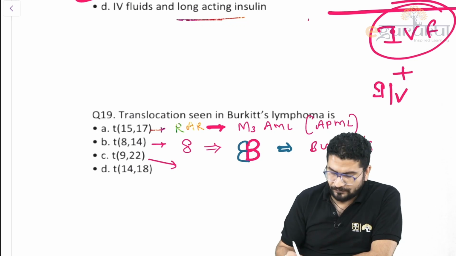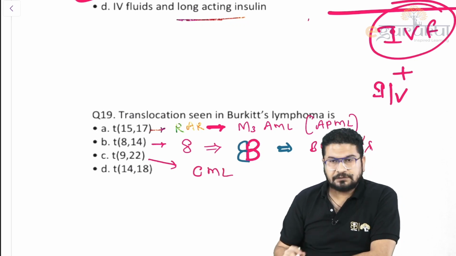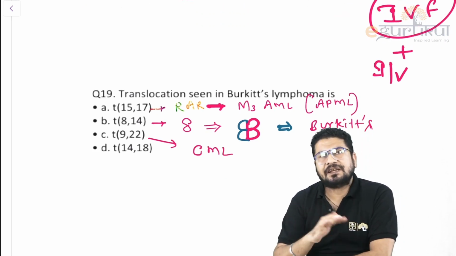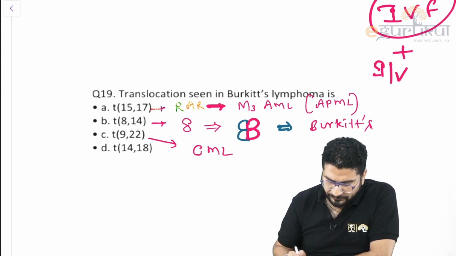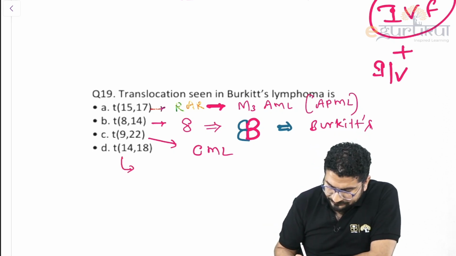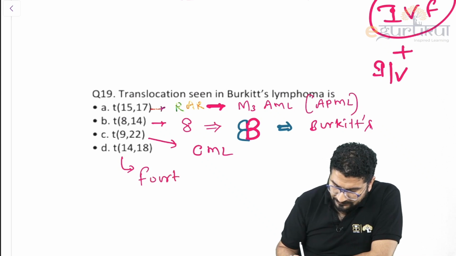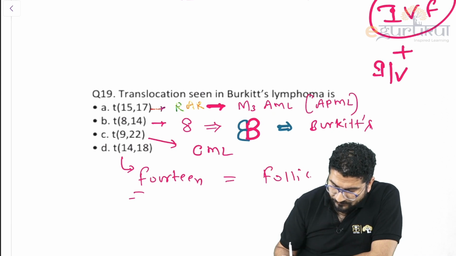9;22 is your Philadelphia chromosome, that is for CML. This 9;22 translocation is the BCR-ABL gene fusion, and you will get a protein p210. 14;18: F for 14, F for follicular cell lymphoma.